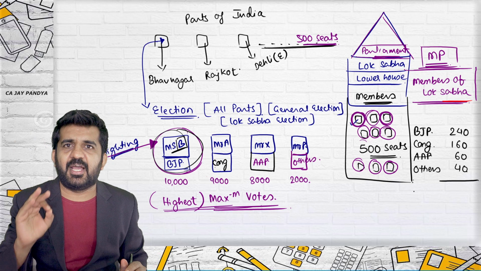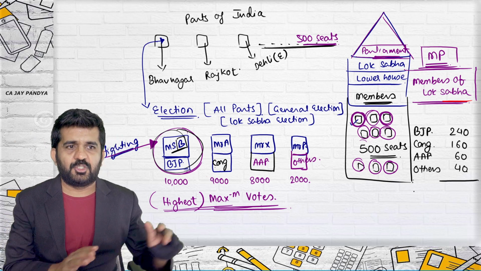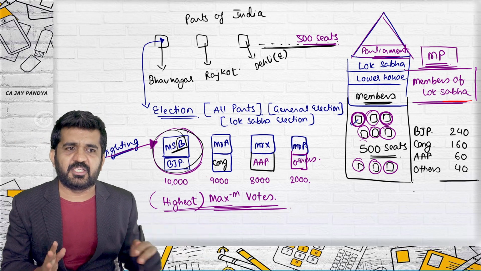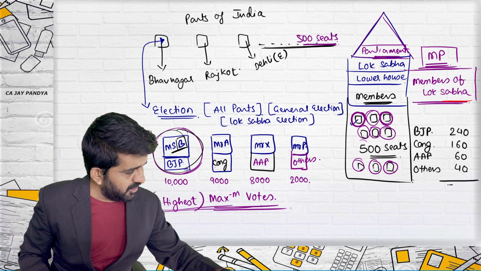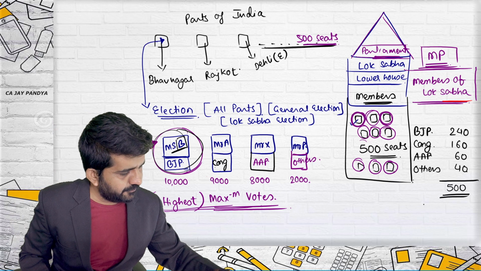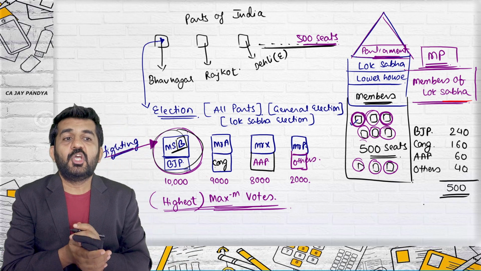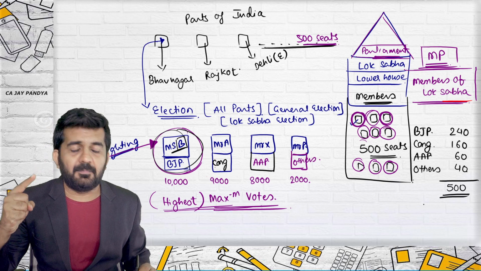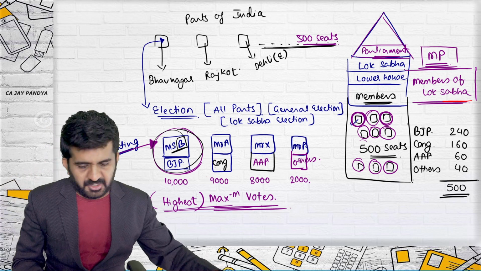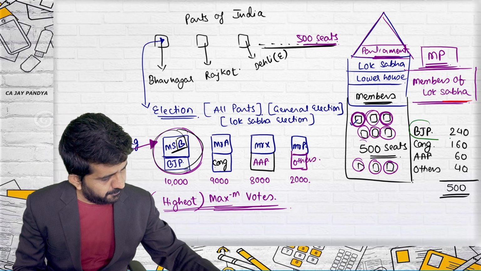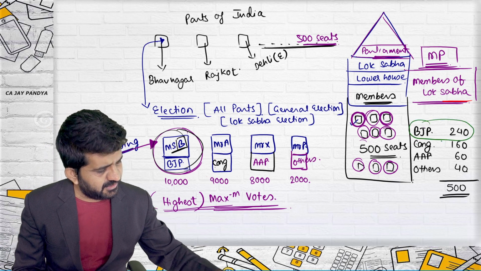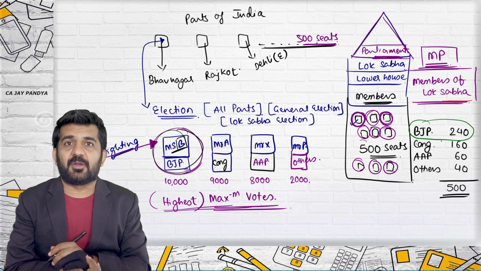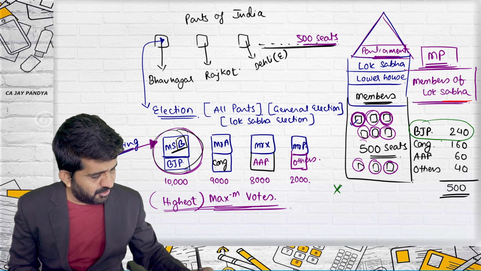Sir, which party do I support? I don't support any party. This is just for teaching purposes, so that you can learn. We have taken some numbers. The total is 500. So there are 500 seats. Who has the maximum seats? BJP has the maximum seats. So can BJP form the government? The answer is no.